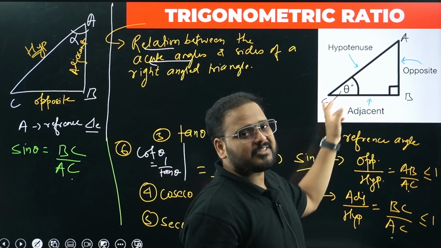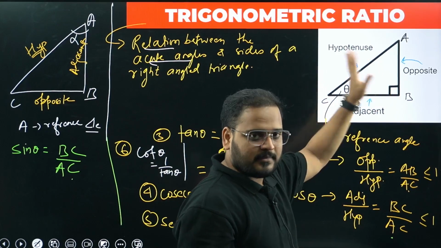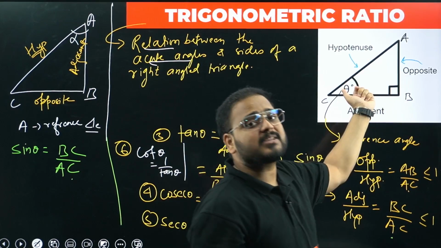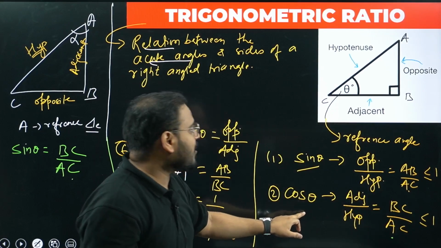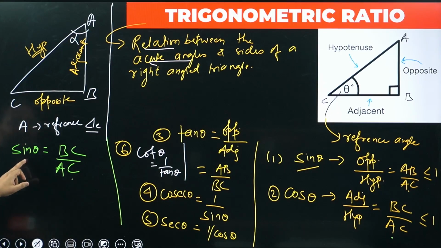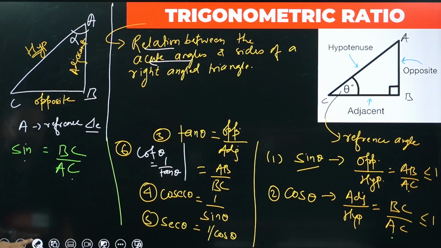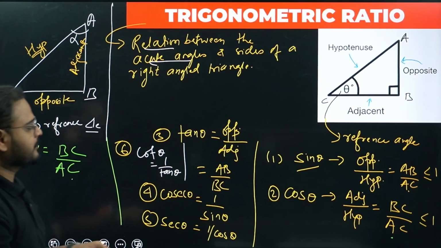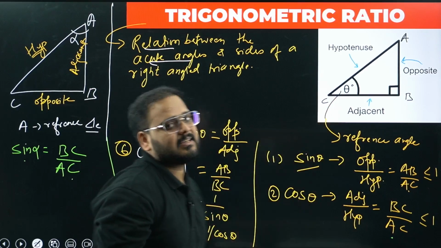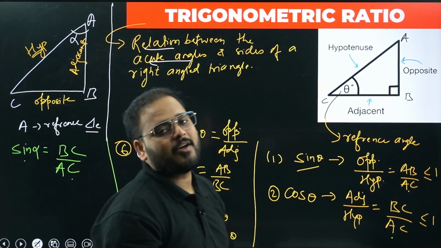Check here, what's angle A plus C? Angle B is 90 degrees, total sum is 180 degrees, means A plus C is 90 degrees, means A and C are complementary angles. That's why cos of angle C is equal to sine of angle A. I've written theta here, I have to write it as alpha now. I've taken alpha as a reference angle. Cos of angle C is equal to sine of angle A, because A and C are complementary angles.